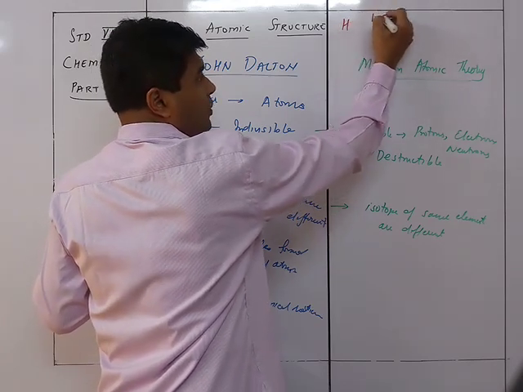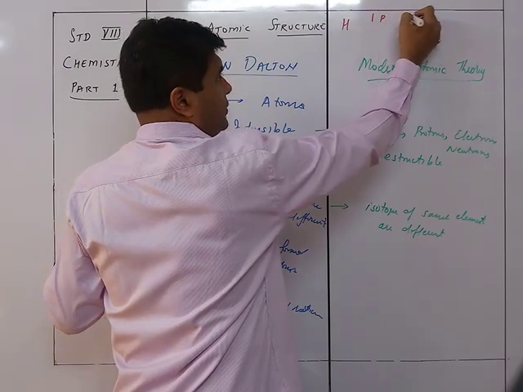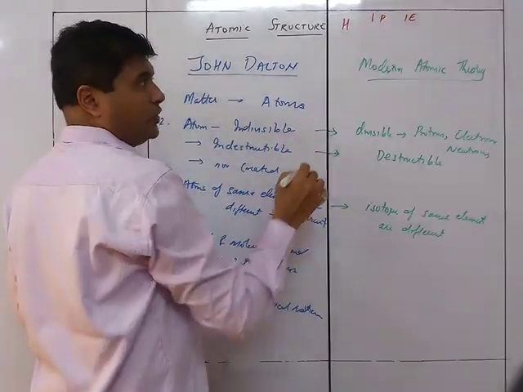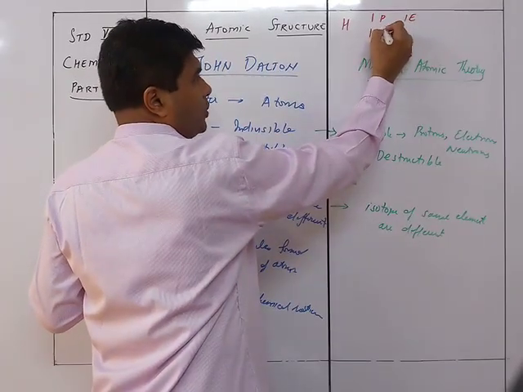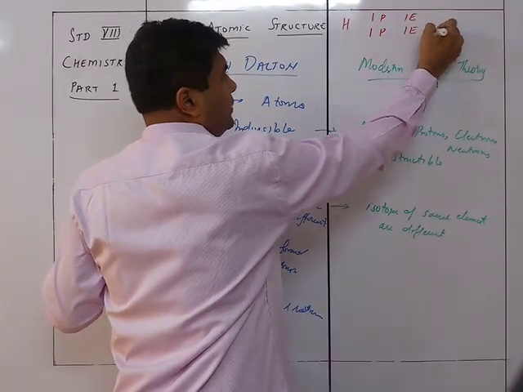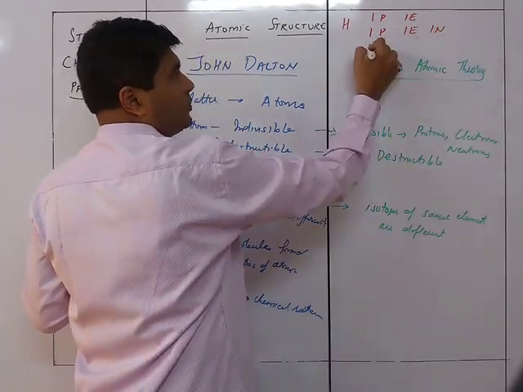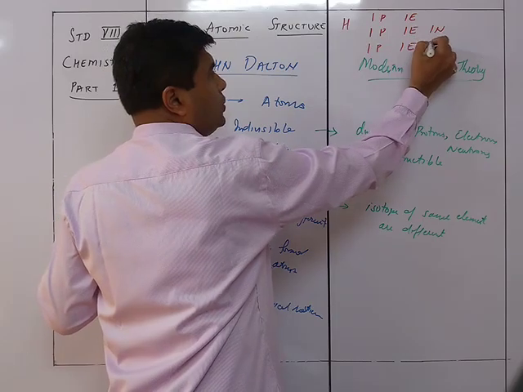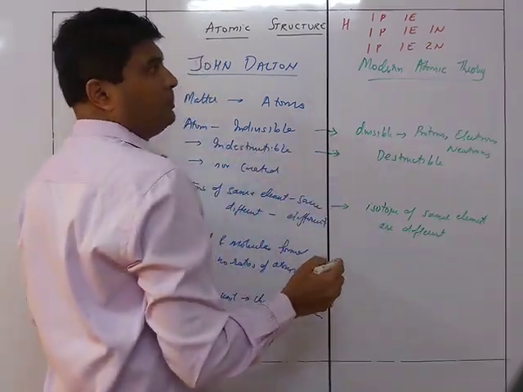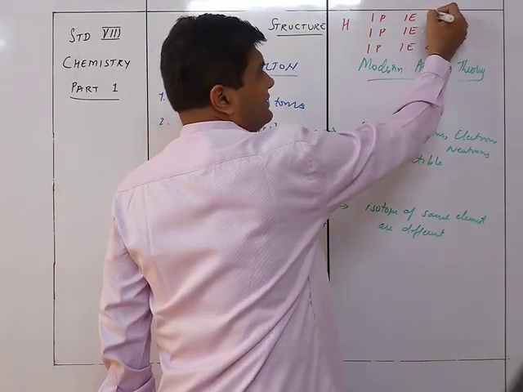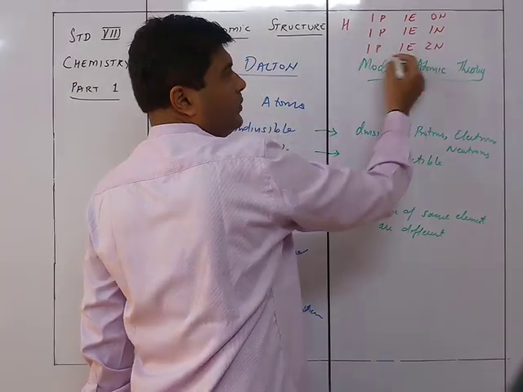One has one proton, one electron. Another isotope is one proton, one electron, and one neutron. And the third one is one proton, one electron, and two neutrons. So here the number of neutrons is 0, here it is 1, and here it is 2.